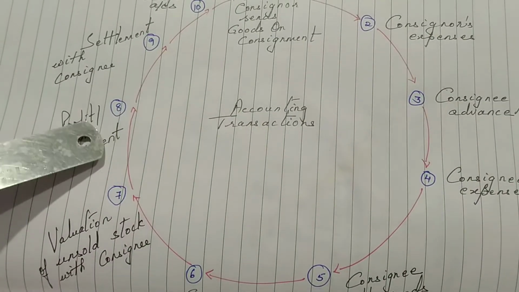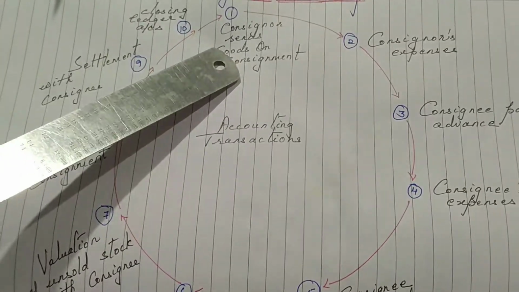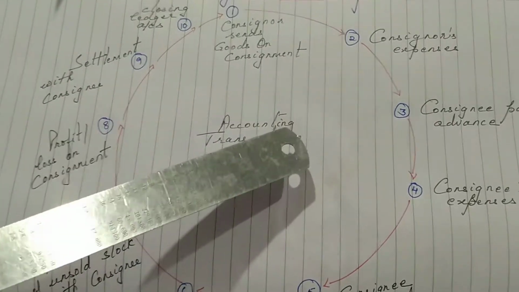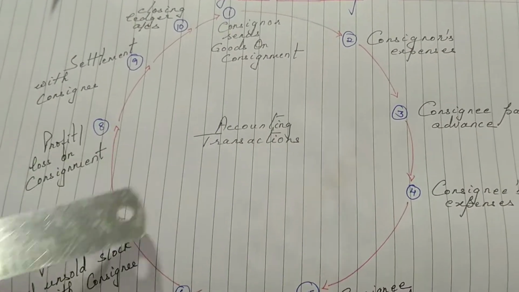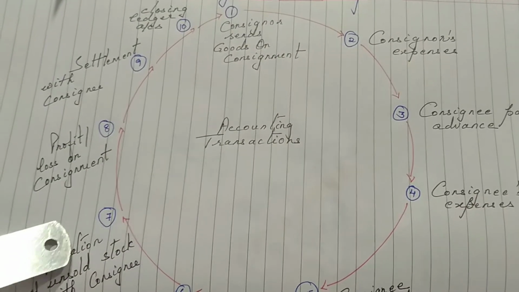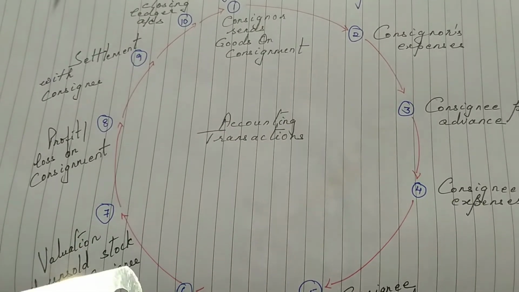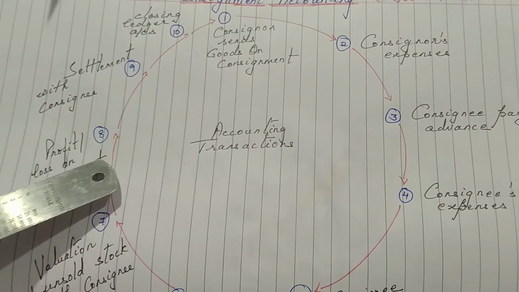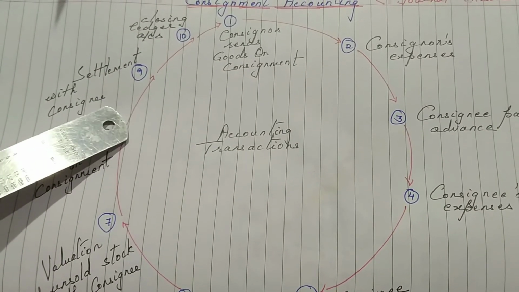So this is the profit and loss on consignment. When I have sent a consignment, obviously the main motto is to make profit, but really that profit is made only after the consignee has sold the items or not, and the journal entry will be passed here. In case we get profit on account of this consignment, how to post it, and so it is with loss. The ninth journal entry will be about settlement with consignee.